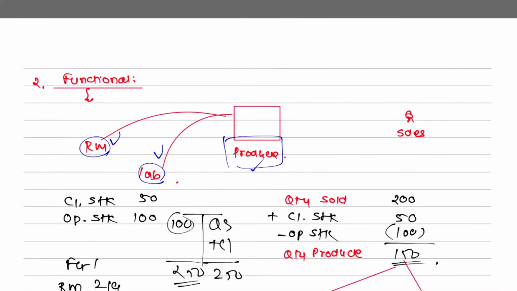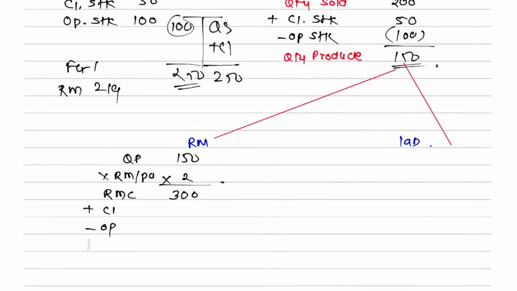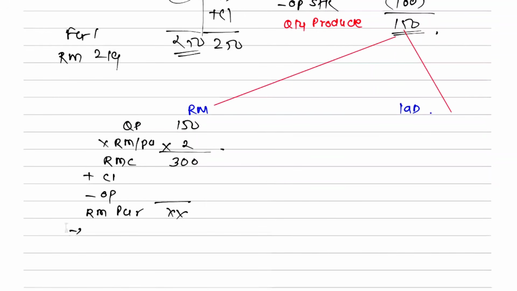Now you know the formula: opening stock plus purchase minus closing is equal to raw material consumed. If you want to know the purchase, closing stock comes on the opposite side. It will be added, and opening stock will be subtracted, since while making the budget you are going in reverse. You can add closing stock, less opening stock, and you will get raw material to be purchased. Once you get this, they will ask you to prepare the raw material budget in quantity as well as in values. Once they say values, you have to multiply this with purchase price and you will get your purchase cost.